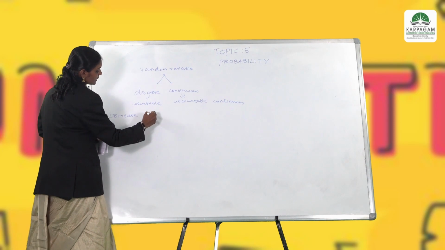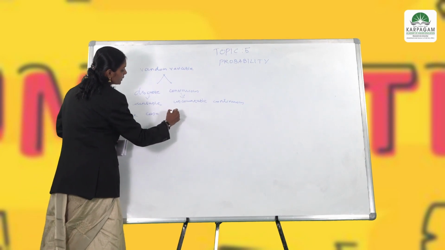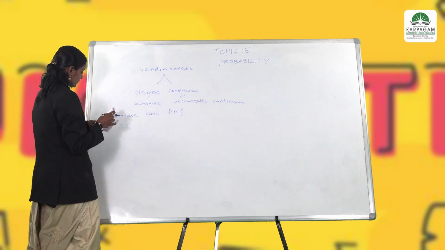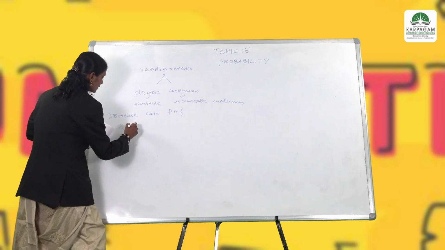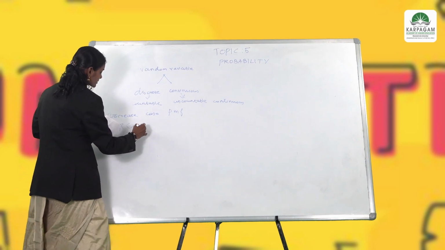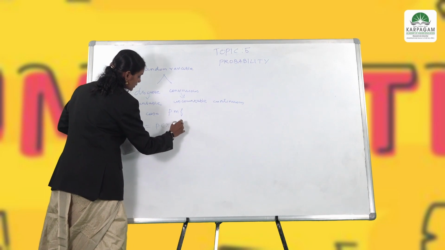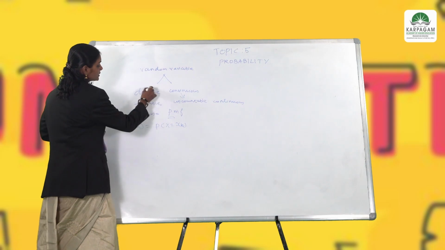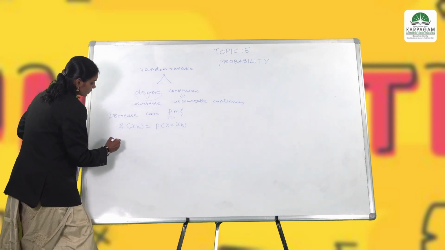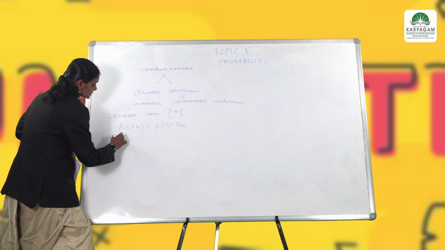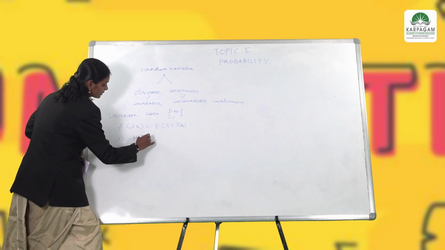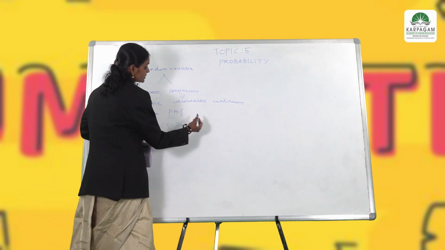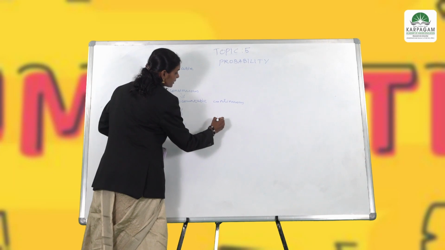Okay, the discrete case is where we are going to find the probability mass function. In this case we define f of xk is equal to P of X is equal to xk. This is the formula for the probability mass function of a random variable in the discrete case. For example, suppose we are tossing a coin, we get the sample space either head or tail. This is only one time. Suppose I am tossing two coins simultaneously, or a single coin two times, what are the possibilities?